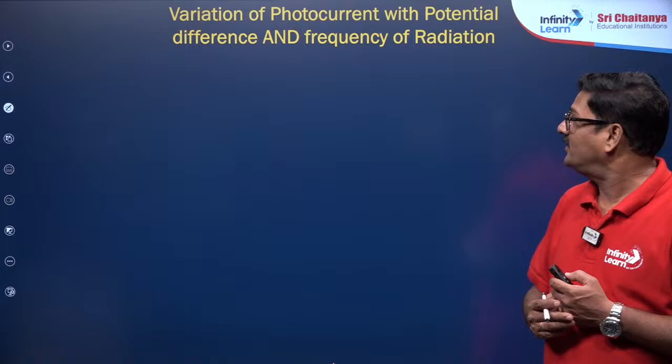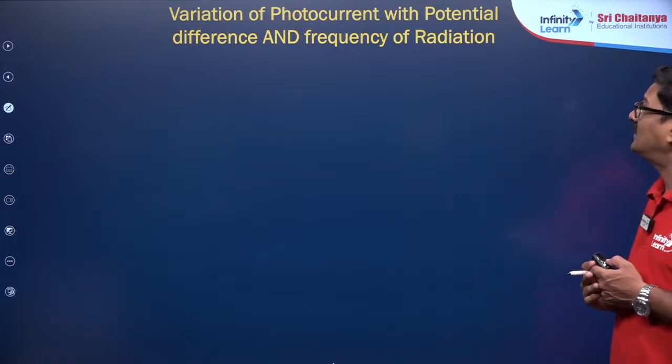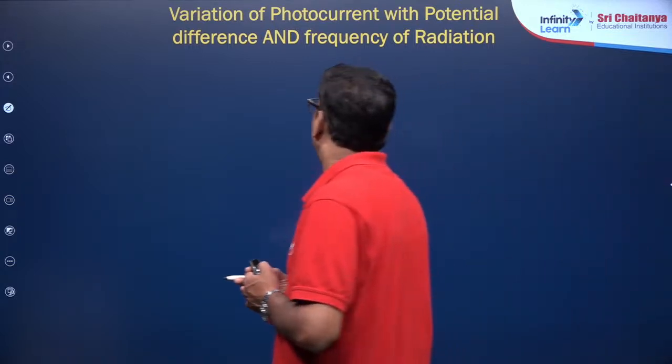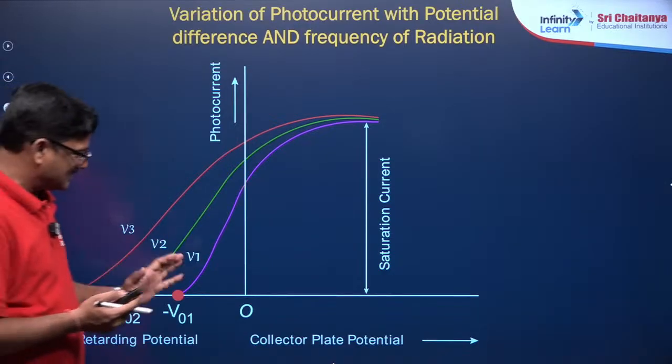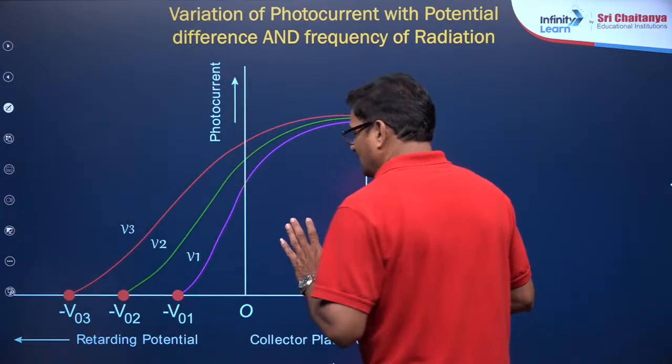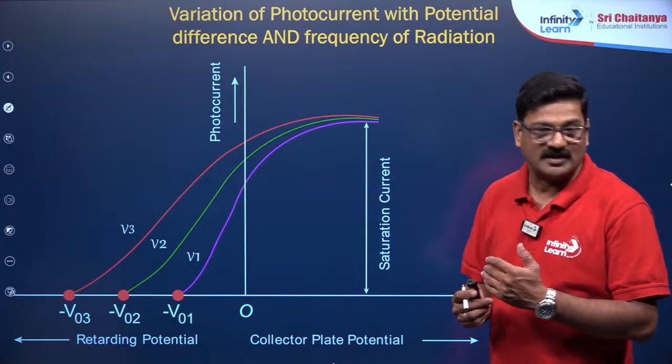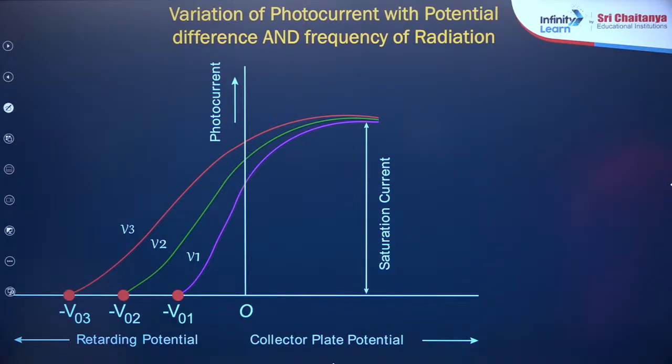Okay, Varsha. And you can see the variation of photoelectric current with potential difference and the frequency of radiation. You can see here, as the potential increases, it is going to change.